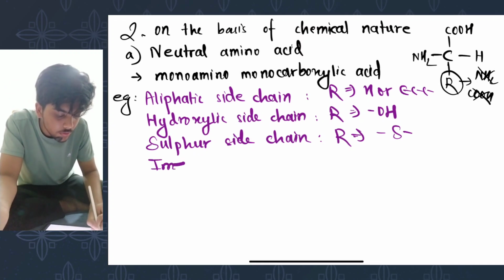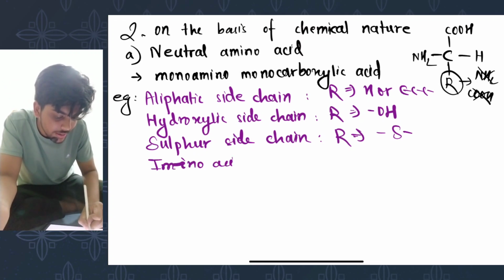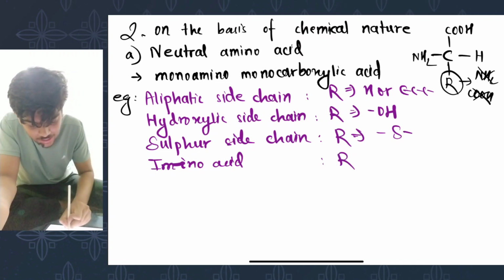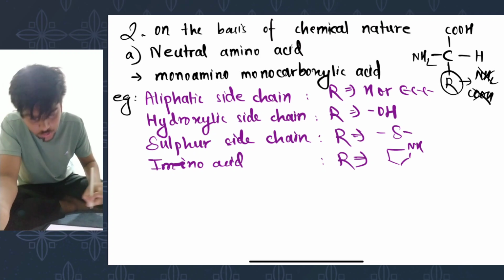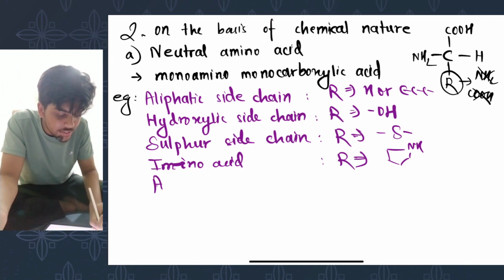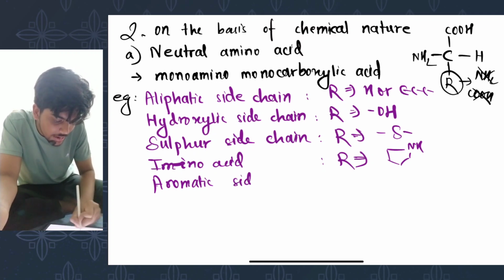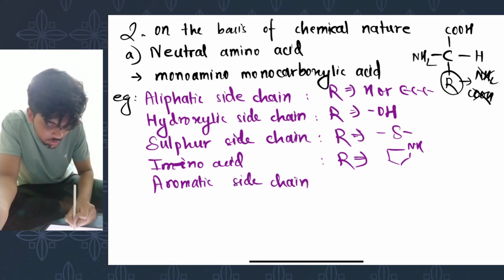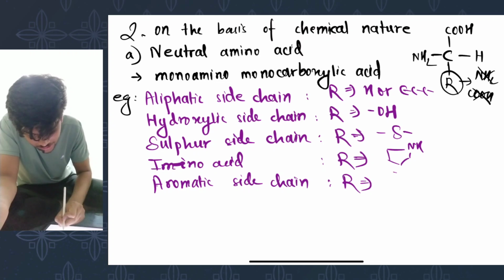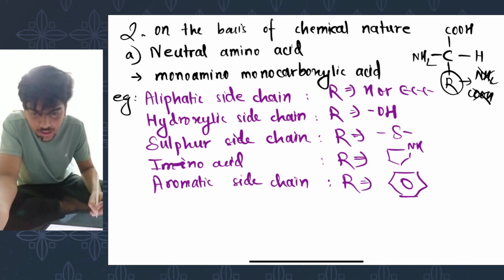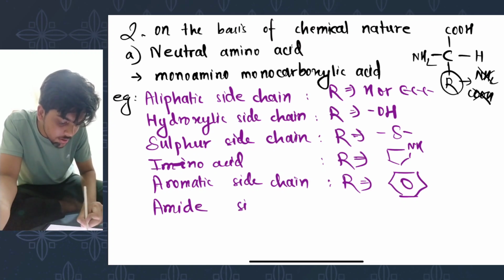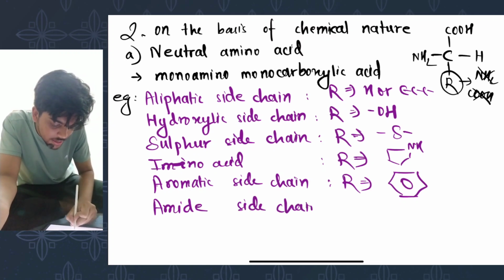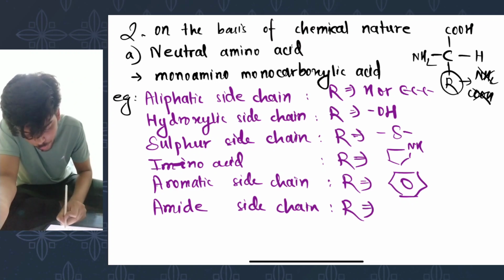Amino acid where the side chain is an amino group. Similarly, aromatic side chain containing amino acid, where the side chain is actually an aromatic ring. Similarly, amide side chain containing amino acid, where the side chain is an amide group.